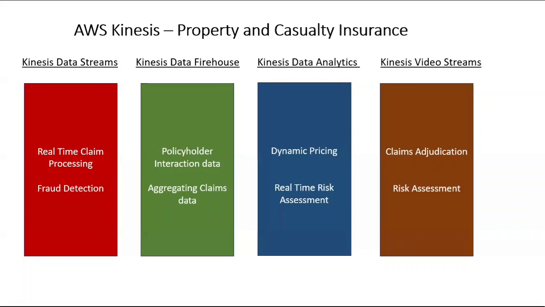Now the second service is Kinesis Data Firehose. This is a service which is able to take this real-time data and send it to data stores, data lakes like S3 or Redshift, which is a data warehouse, for analytics purposes. Again, as I told you, Firehose is responsible to take the real-time data that you got through Data Streams and pass that to the data lakes for further processing.